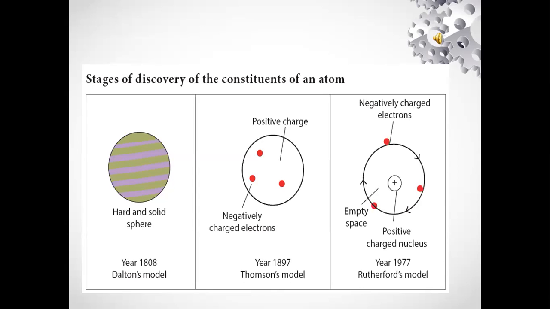It is spherical in shape. His theory does not propose anything about the positive and negative charges of an atom. Second one, Thomson's model. In the year 1897, he explained the atom like a watermelon.